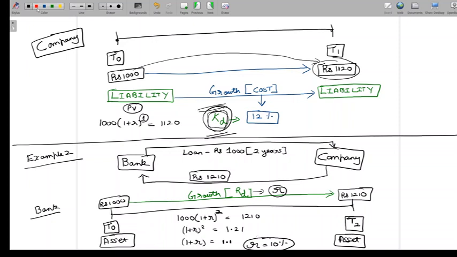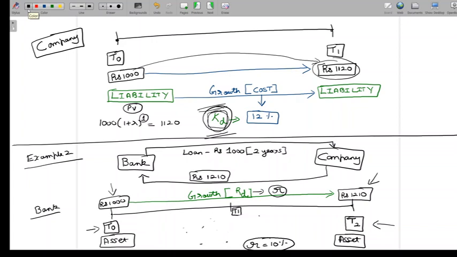Now, how is that so? We do understand that in the timeline we have T0 and T2, but obviously we will have something called T1 here. Why we didn't write T1 in the timeline earlier was because we didn't have a cash flow at T1. We had a cash flow at T0 and at T2, but not at T1, so we didn't bother writing T1. But now to understand this 10% per annum, let's have T1 in our timeline. Let's understand what actually happens. Let me remove this here just to make some space available for our discussion.